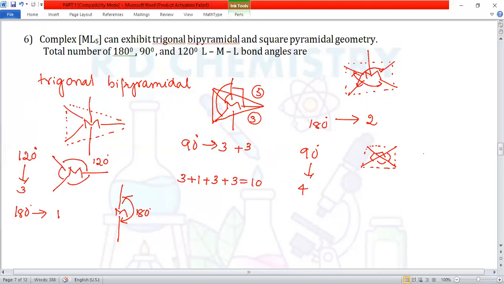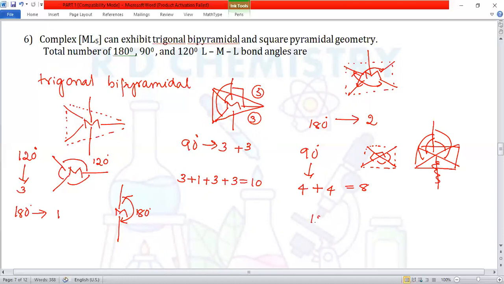Then we have got perpendicular to this one, perpendicular to this one. So these 4 are here in the same plane. This is above the plane, perpendicular to this one. So with respect to this one, 90 degree, 90 degree, 90 degree, and this also 90 degree. So above the plane, altogether we have 4. The sixth one is not there. So we have got 8 here.